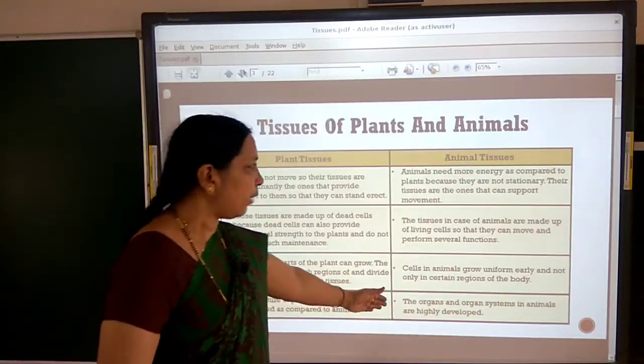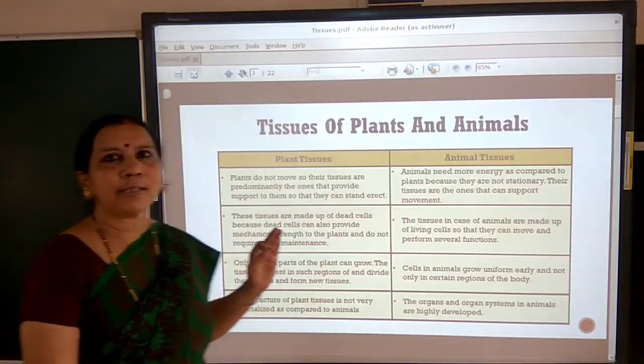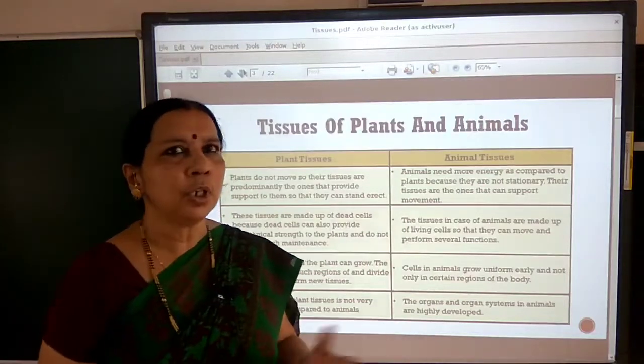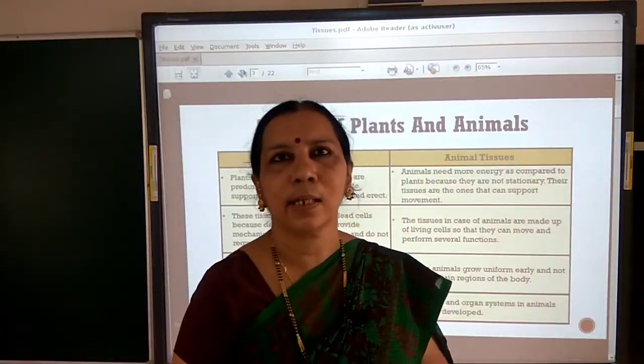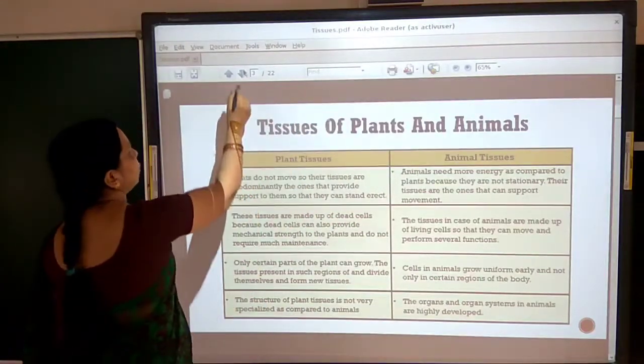So they have a very complex body design also, and plants have very simple body design because even the tissues are also not so specialized. These are the differences between plant and animal tissues.